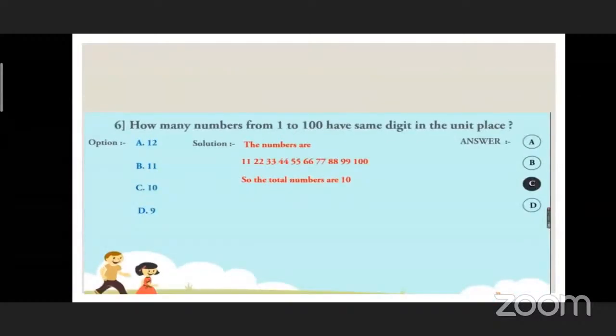Question number 6. How many numbers from 1 to 100 have the same digit in the unit place? You can see the answer of this question. Which are the numbers? 11, 22, 33, 44, 55, 66, 77, 88, 99 and 100. So the total numbers are 10, which have the same digit in the unit place. Yes. So the third option, that is option C. So you have to darken the circle for option C.